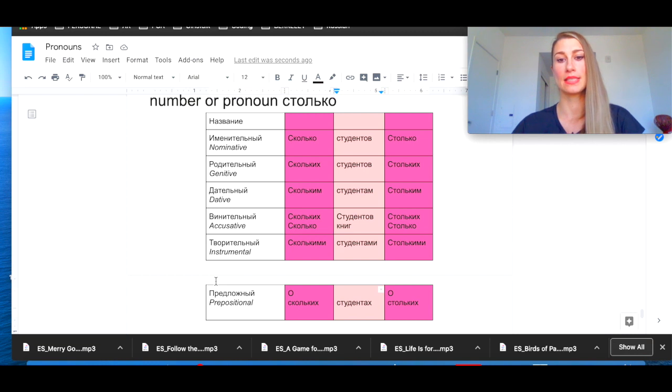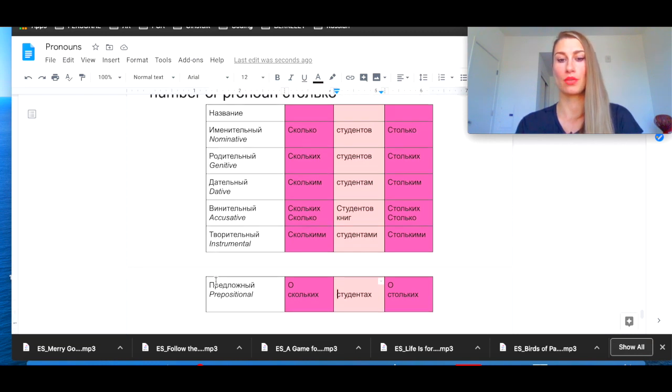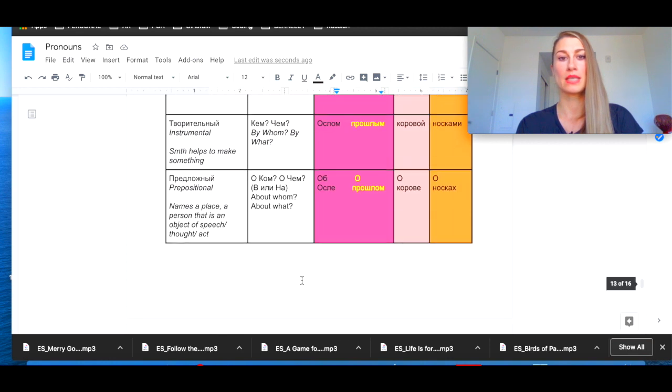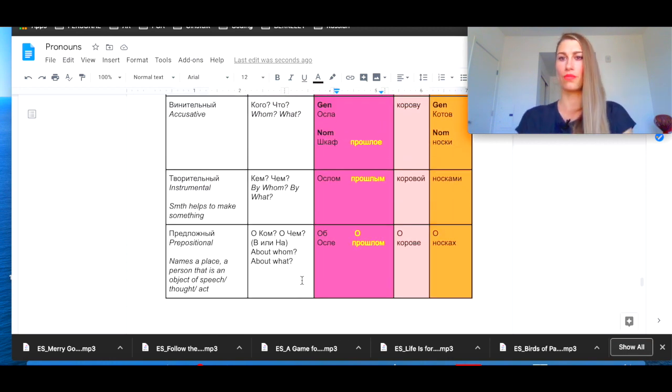Okay, guys, this is it. I don't know how I'll make it easier for you. This is actually all I could come up with, but hopefully these tables are helpful if you're trying to go in depth with declension, gender declension, case declension. Just keep in mind that everything comes with practice, and we only have like 3 or 4 types of pronouns left to discuss, and then we're going to move on to different subjects, so probably nouns or adjectives, verbs, or it's gonna be the last one, so no verbs for now.